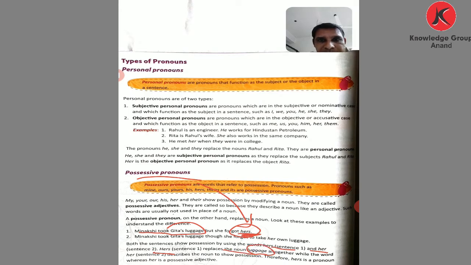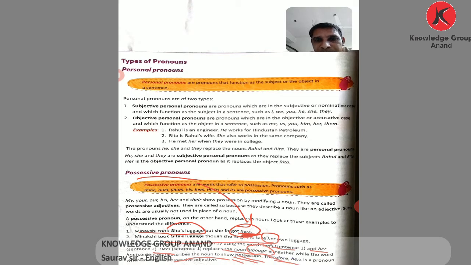In the second, "her" describes the noun to show possession. Here "hers" is the pronoun, whereas "her" is a possessive adjective.